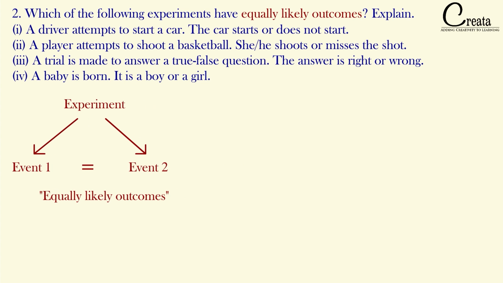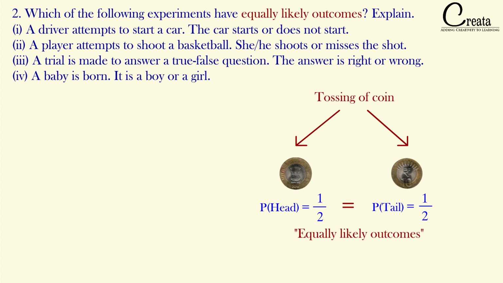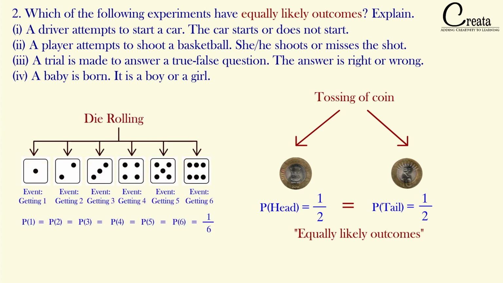For example, if we toss a coin, we are getting head and tail. We are getting only 2 outputs, and we have seen the probability of getting the head is 1 by 2 and the probability of getting the tail is 1 by 2. Here the probability of both events is equal. It means we can say tossing the coin and getting the head and tail are equally likely outcomes. Got it? Similarly, in the case of a dice, we are getting 1 by 6 for all the 6 outputs. It means that rolling the dice and getting the 6 outputs are equally likely outcomes.